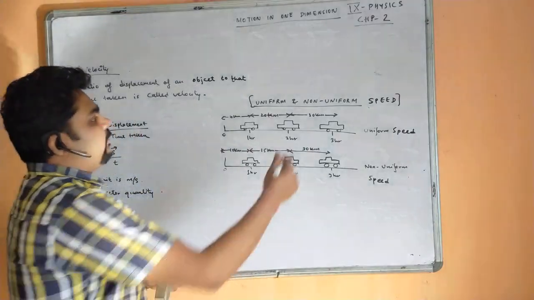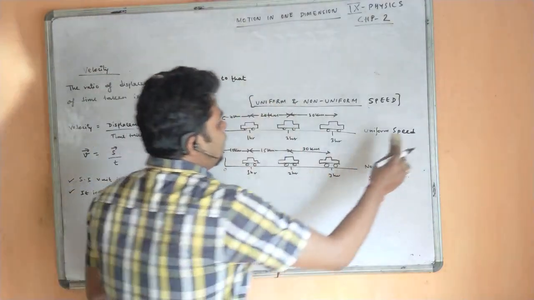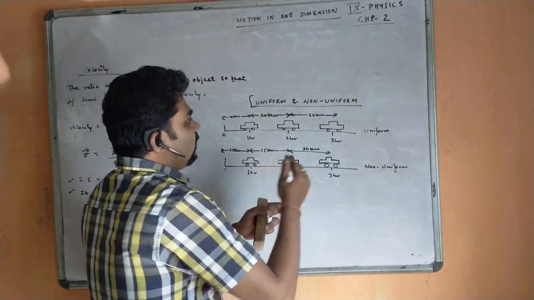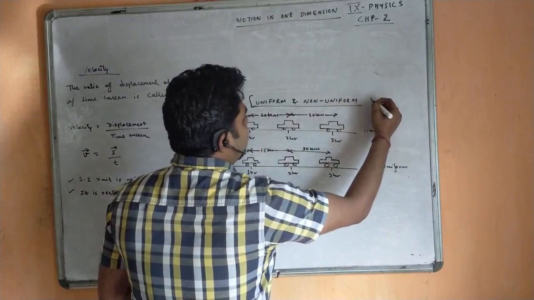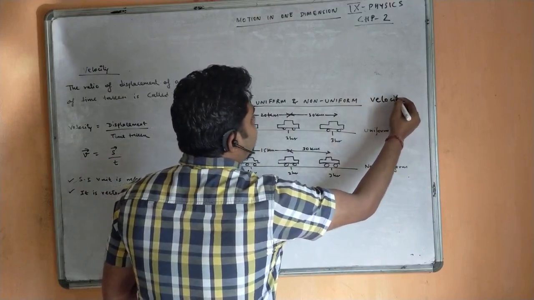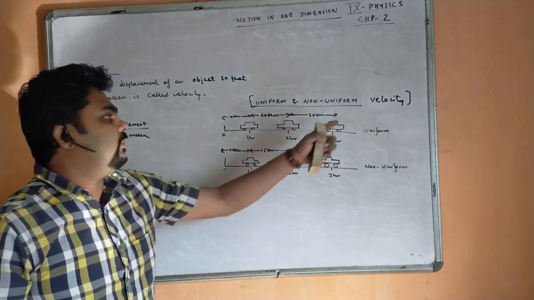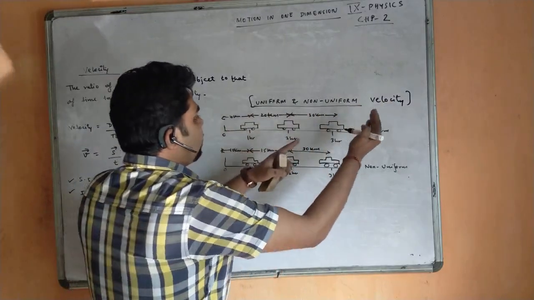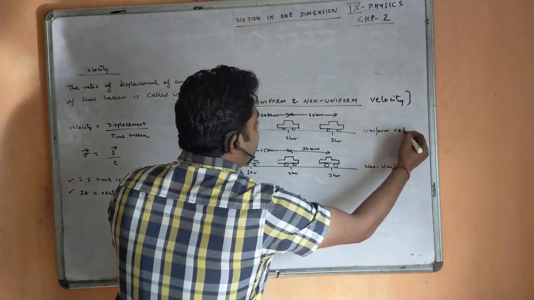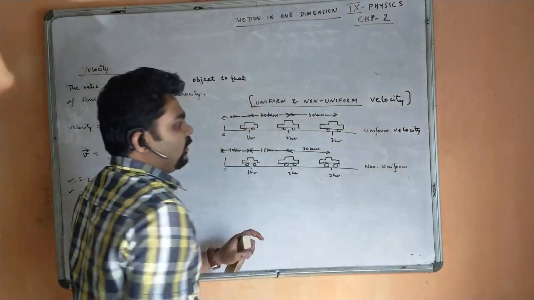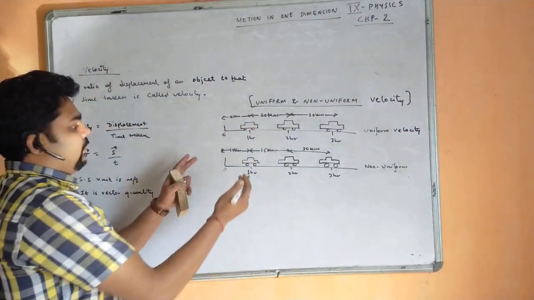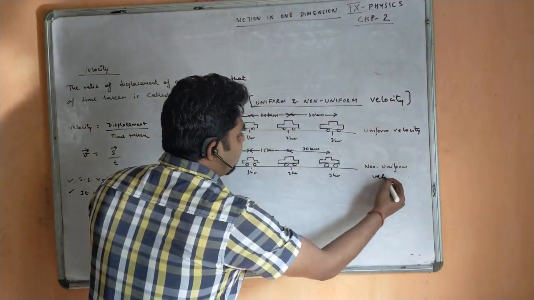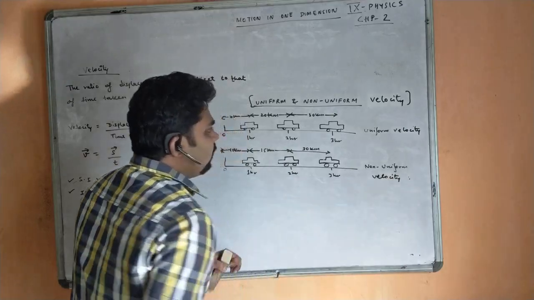Just this definition will change if you replace the word distance with displacement, then it will become velocity. Okay, so if I ask what is uniform velocity: if a body covers equal displacement in equal intervals of time, then we say it is uniform velocity. Similarly, if a body covers unequal displacement in equal intervals of time, then we consider it non-uniform velocity.